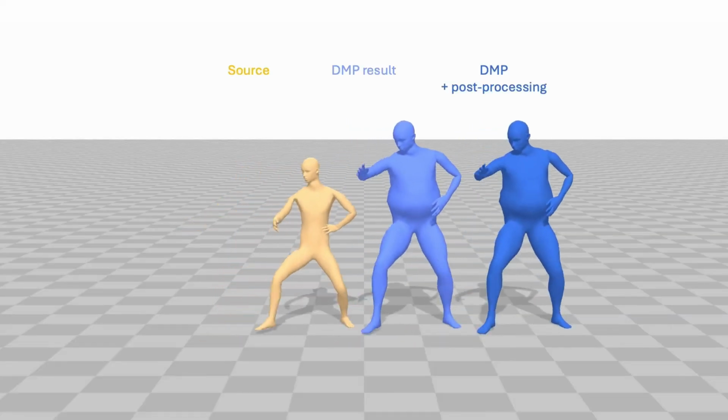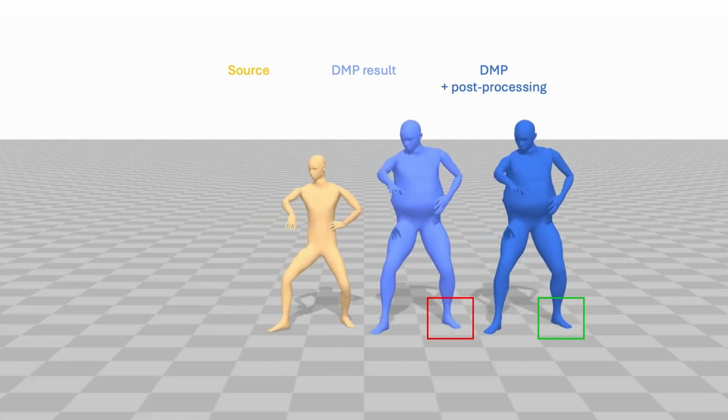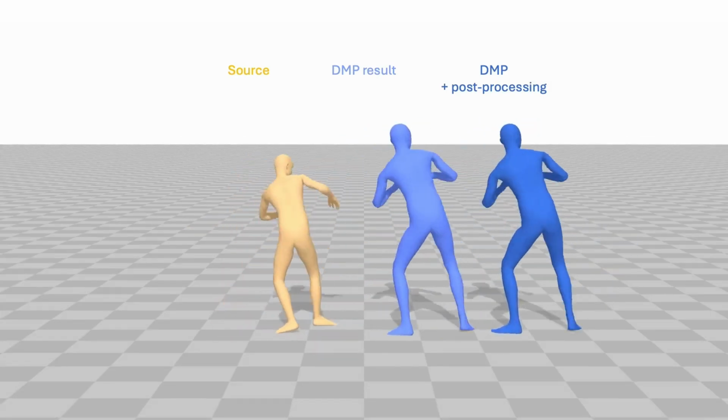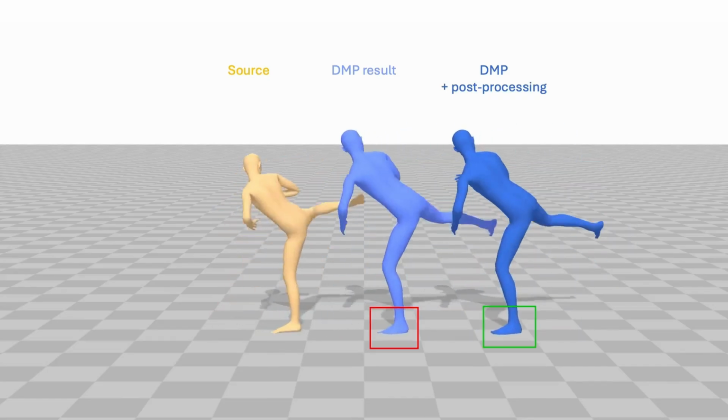While DMP achieves plausible motion retargeting under user constraints, minor artifacts such as foot skating or slight constraint deviations can occur. We demonstrate that a simple post-processing step can be applied to further enhance motion quality and constraint accuracy. For instance, the initial DMP result here exhibits slight foot skating at the end. A lightweight foot skate cleanup easily eliminates this artifact. Similarly, in this spin kick motion, post-processing effectively stabilizes the planted foot.